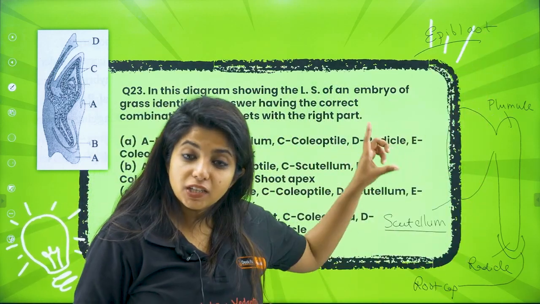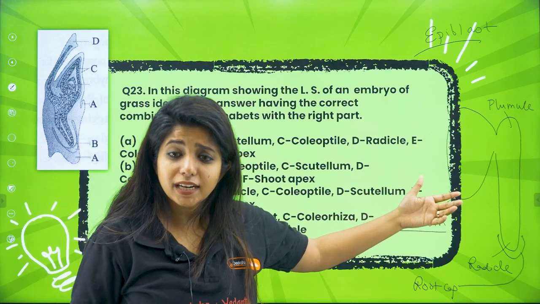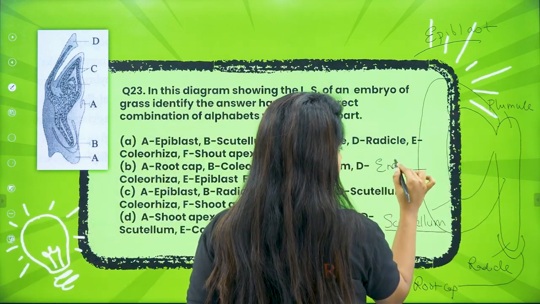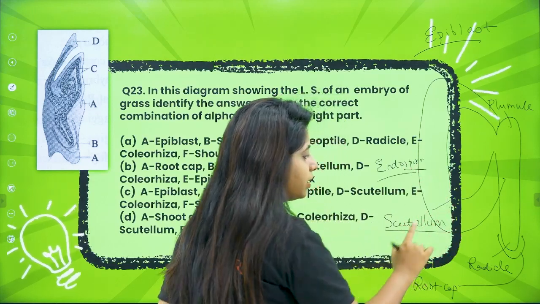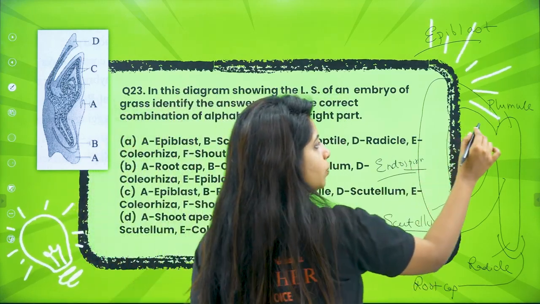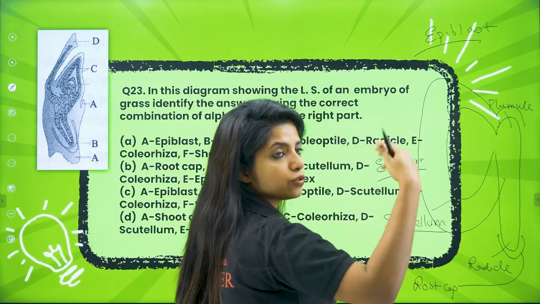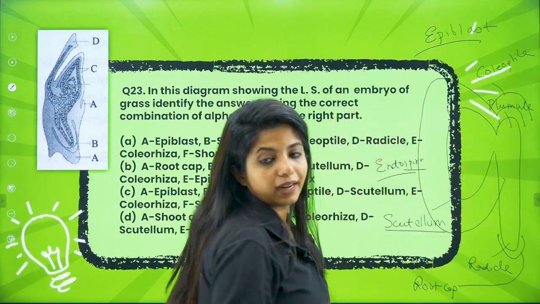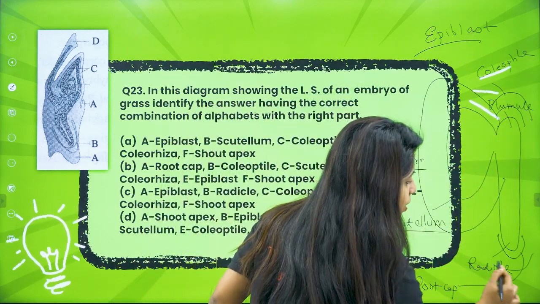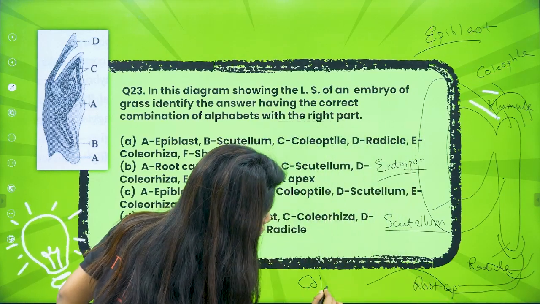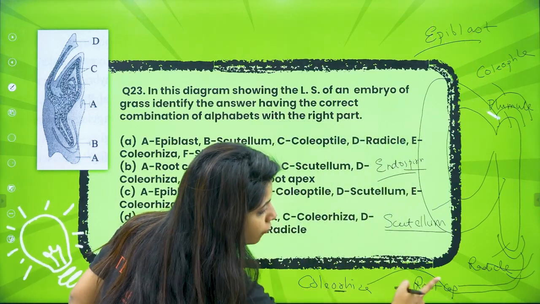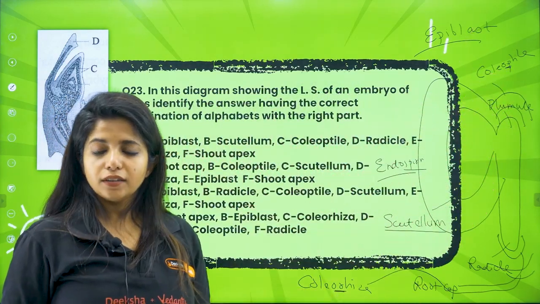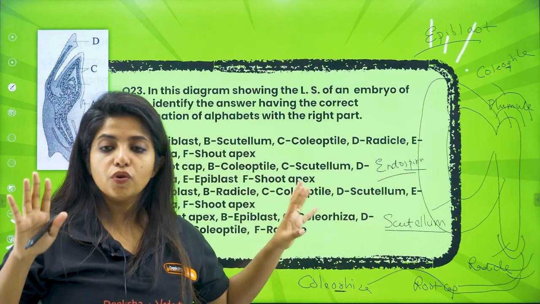Epiblast. Now, if it is just having 1 cotyledon, what is that something that provides nourishment? It is the endosperm as well. So, it has the endosperm still left. Okay, and the cotyledon also there. This cotyledon is known as scutellum. Now, around the plumule, you will be having leaf primordia, something that gives rise to the leaf, and also something that is known as coleoptile. Over here, near after the root cap, you will be having something that is known as coleorhiza. Always remember R for root and P for plumule. So, coleoptile is towards plumule region and coleorhiza is towards the root region. So, this is the general structure of the monocot embryo.